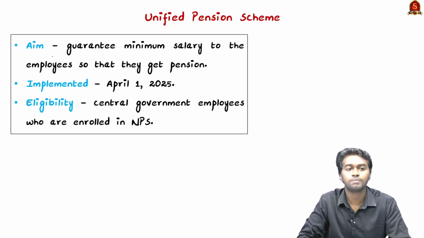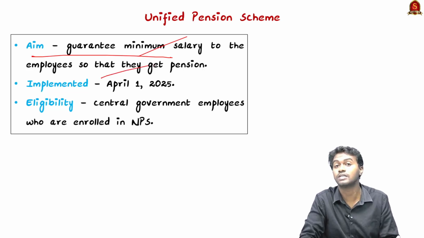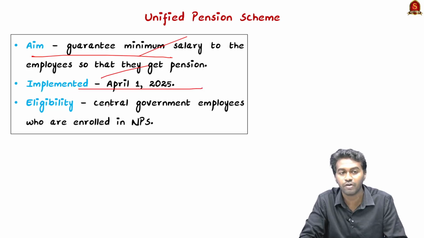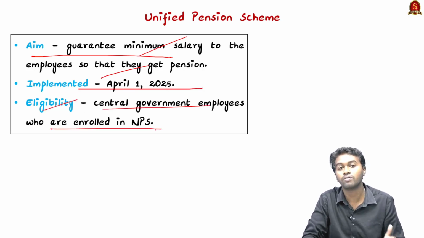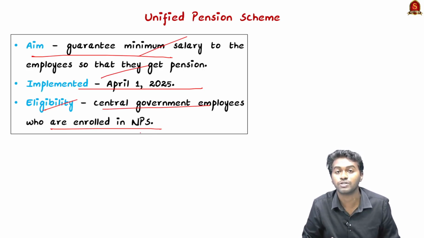So what is the objective or the aim of this unified pension scheme? It is to guarantee a minimum salary to the employees so that they can get pension after their retirement, and it will be implemented from this April 1st, 2025. Coming to the eligibility, the central government employees and those who are already enrolled in the new pension scheme are eligible for this unified pension scheme and its benefit.